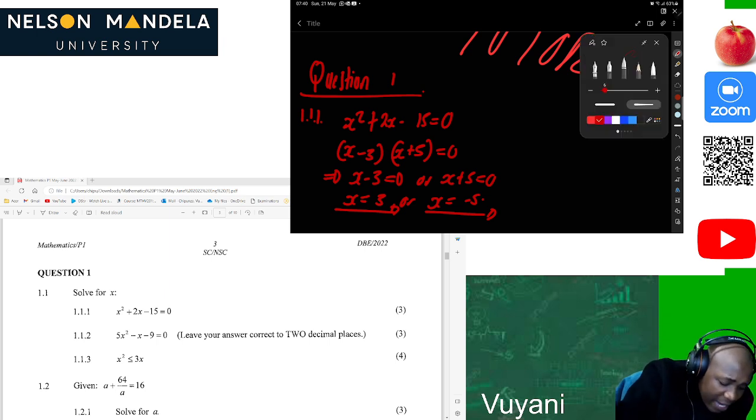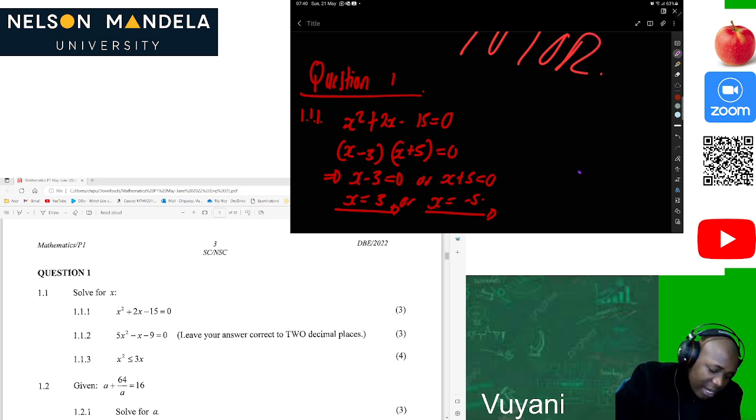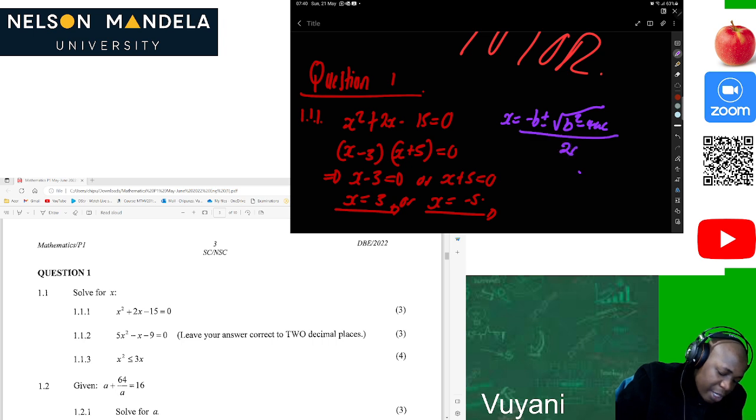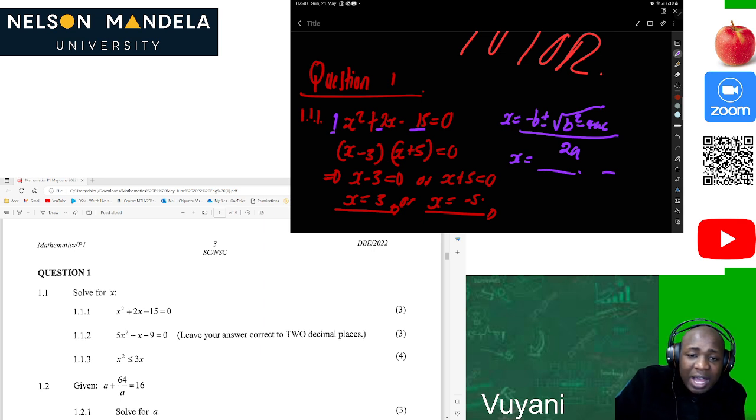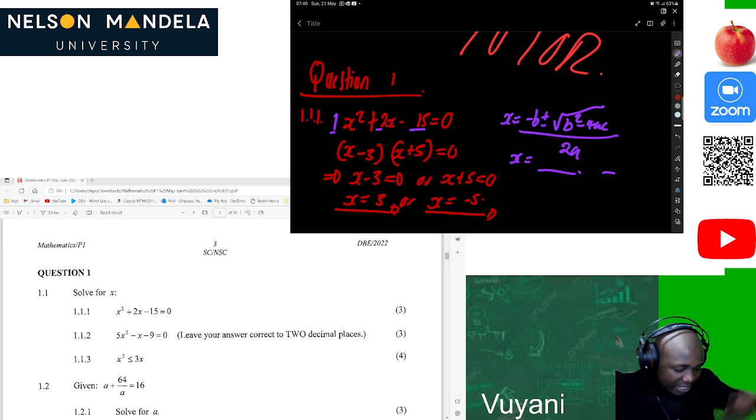If you are a slow learner like me, or you love things to be correct, you can also use x is equal to negative b plus or minus square root of b squared minus 4ac, all divided by 2a, then you get your two x values. Of course we know that this is a, this is b, this is c, so we just plug these values into the formula. Then we just solve it and you get your answer.